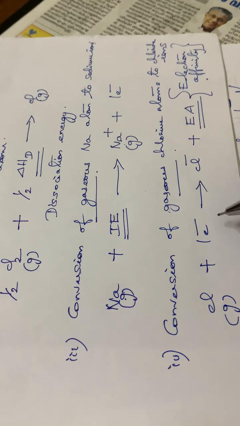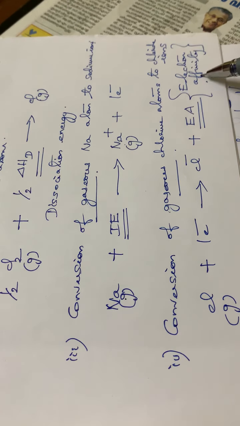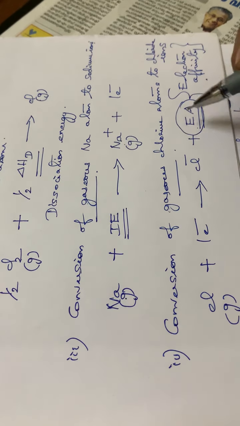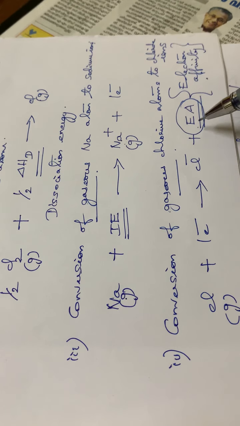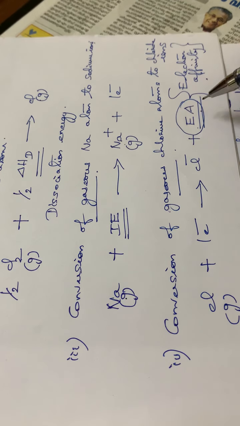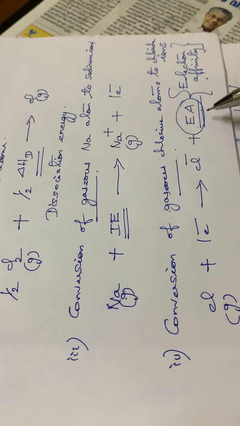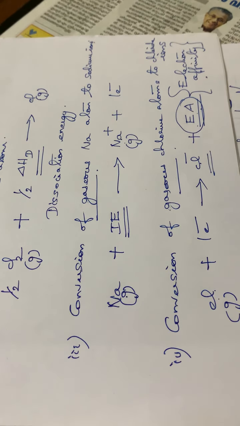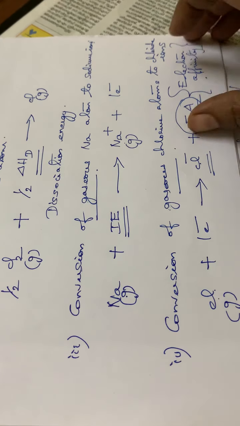So this is the last step or the fourth step. Here this electron gain enthalpy can be defined as the amount of energy released. See here, this electron enthalpy is on the right side of the arrow mark, isn't it? That means it is the energy released. In all other cases, it is the energy used up. So the electron gain enthalpy is the amount of energy released when 1 mole of gaseous chlorine atom is converted to the chloride ion in the gaseous state. So that is the fourth step.